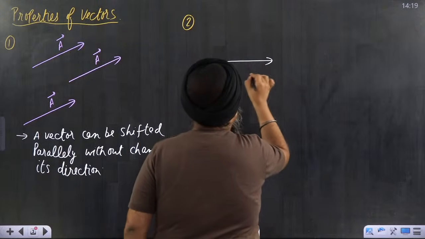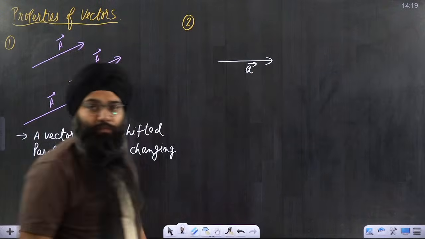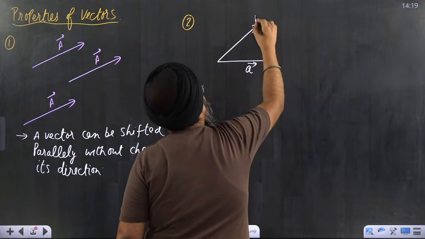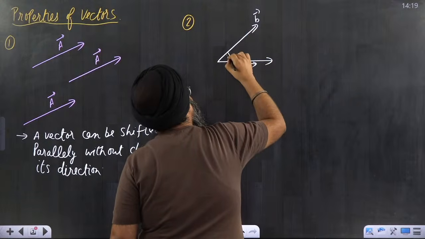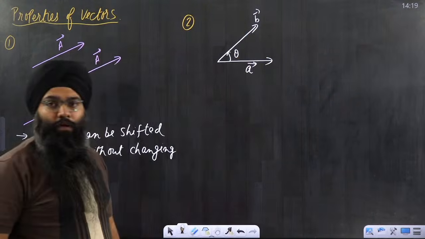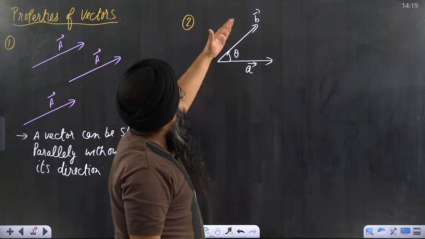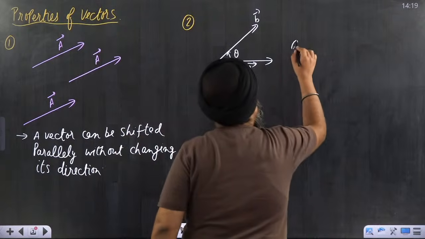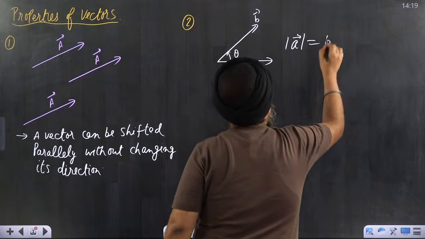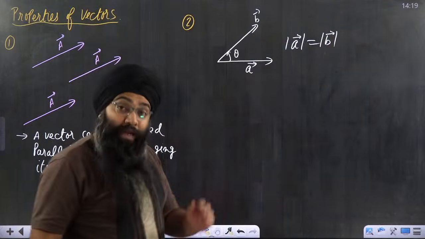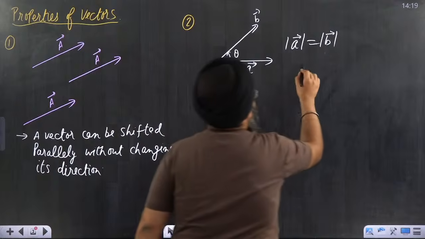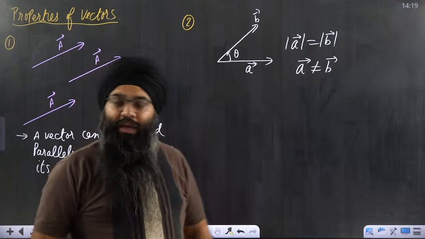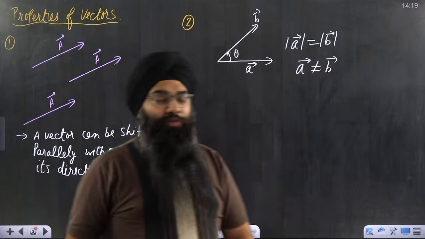Let us suppose I am having a vector A here, and I rotated this vector by an angle theta such that my new vector became b vector, and this is the angle of rotation. I rotated the vector by this angle, and now the vector is b vector. Initially it was a vector. Is the magnitude of a vector and b vector the same? Yes, the magnitude is the same. But are the vectors equal? No, the vectors are not equal. Why is a vector not equal to b vector? Even though the magnitude is the same, the direction is different.